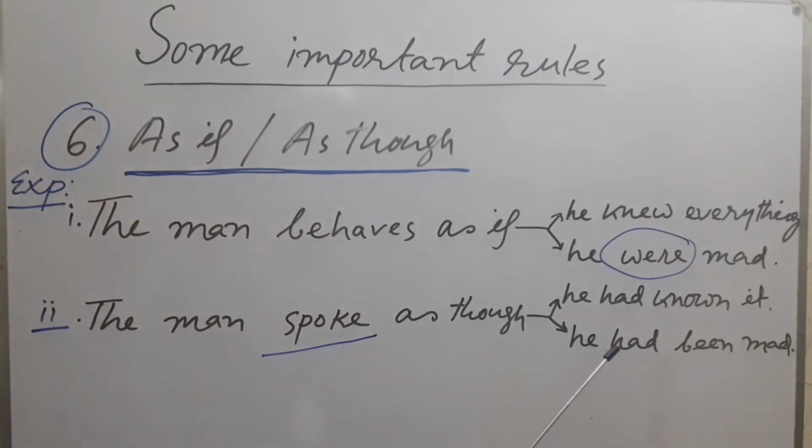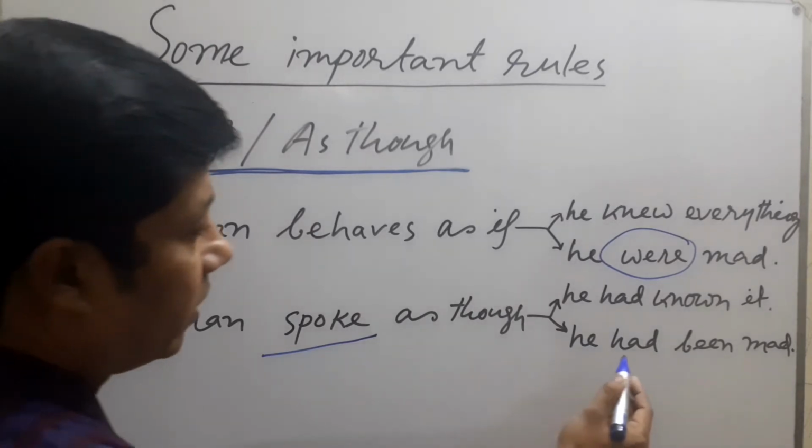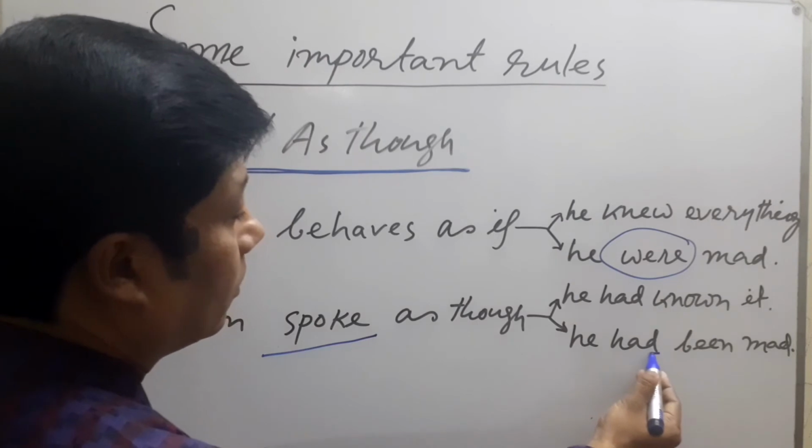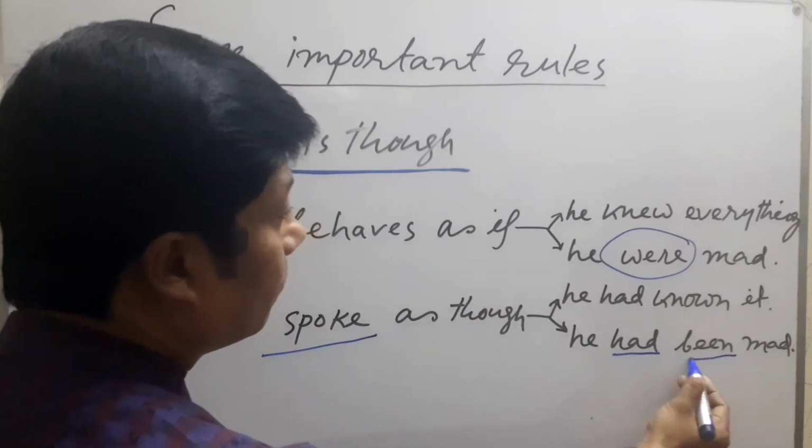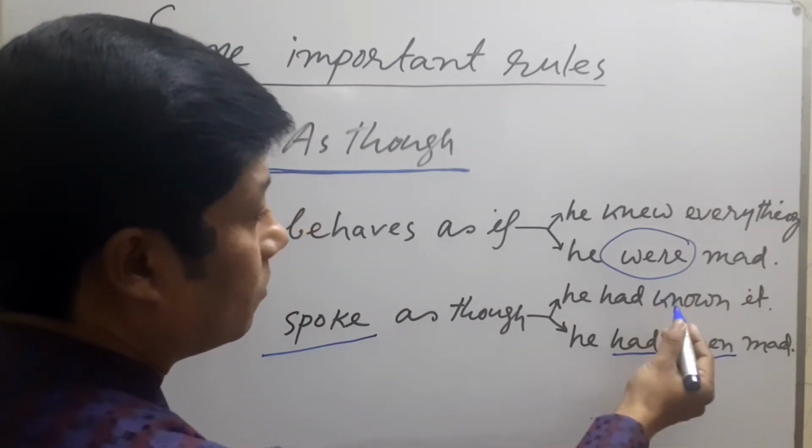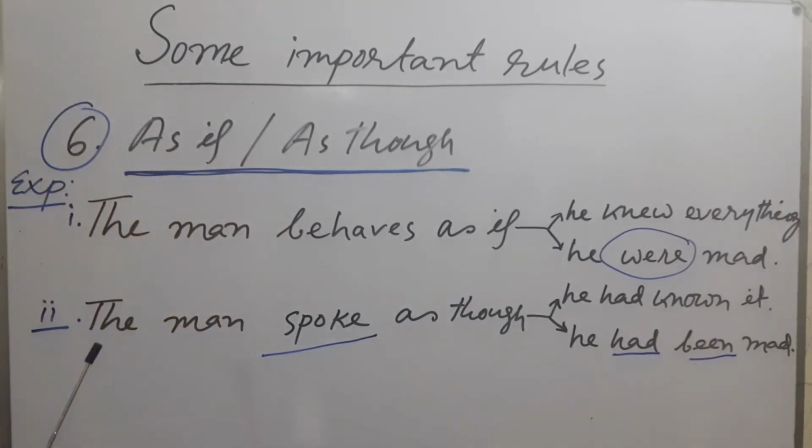And if you use an auxiliary, the answer must be he had been mad. Remember, had been: had is the auxiliary verb, and been is the V3 form of the verb were. So the man spoke as though he had known it, or he had been mad. You should be very careful about this rule.